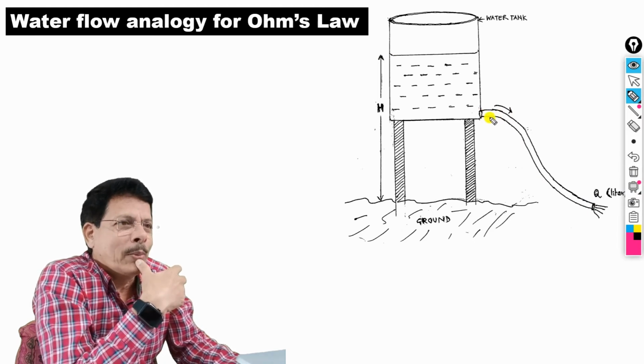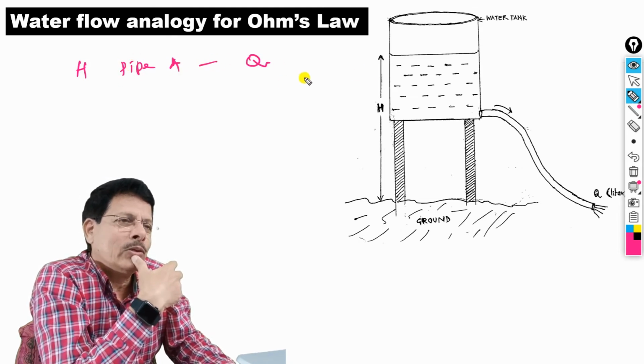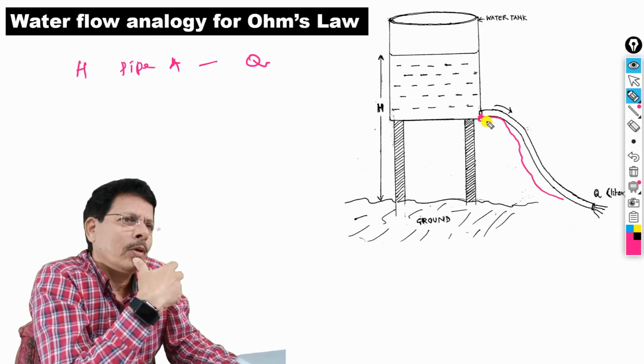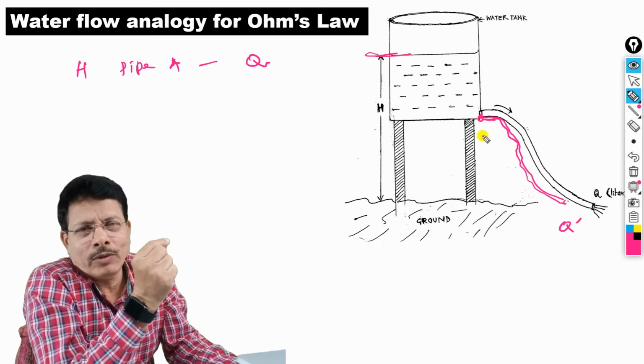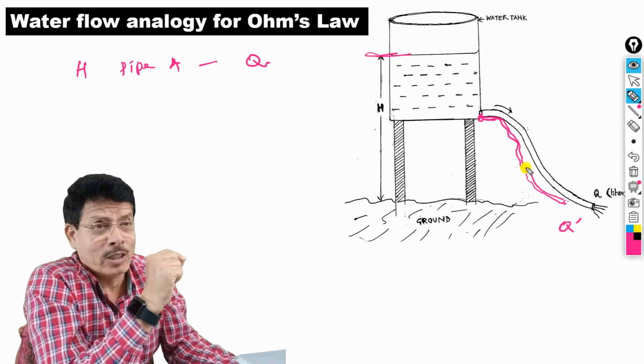Now this is the normal pipe, so the H level is constant, and the discharge of pipe A is Q. Suppose we replace this pipe with a very small one, like a strand of your hair, a very thin pipe with a very small diameter. For the same height, I have replaced this pipe with a very small, low diameter pipe. Can you predict the water flow through this pipe?